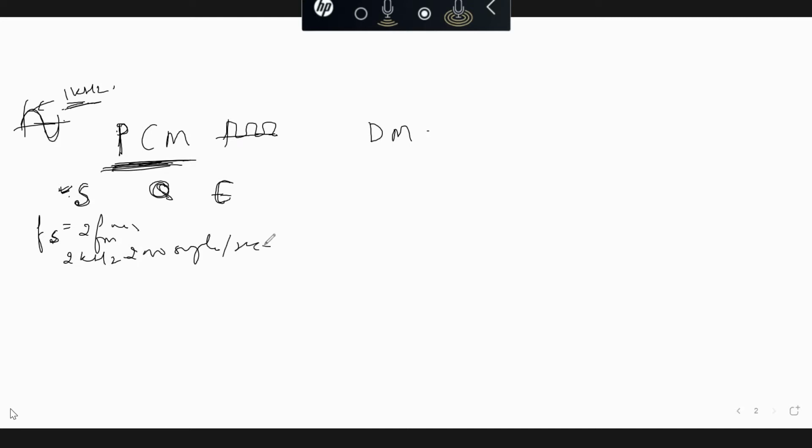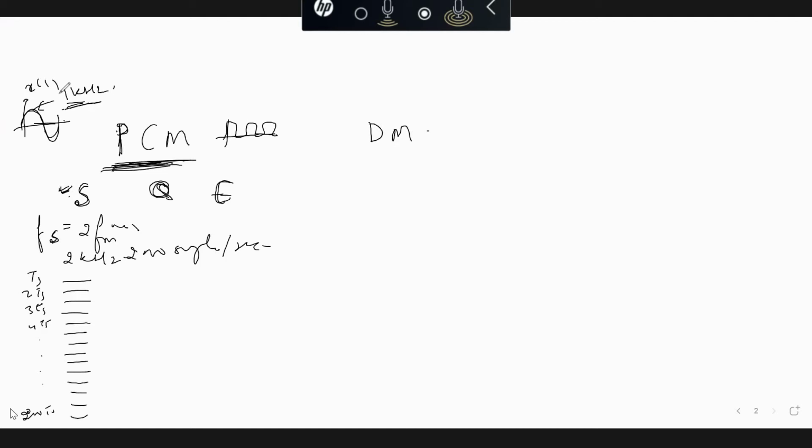So I will have a minimum of 2000 samples of this analog signal: Ts, 2Ts, 3Ts, 4Ts, 5Ts. I should have at minimum 2000 samples per second in order to recover the signal x(t) from its samples.